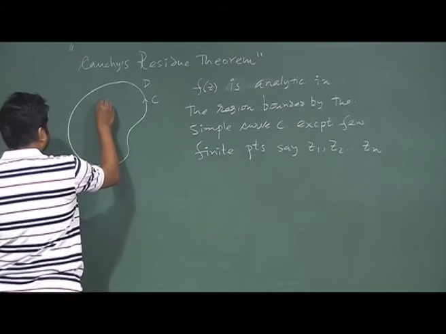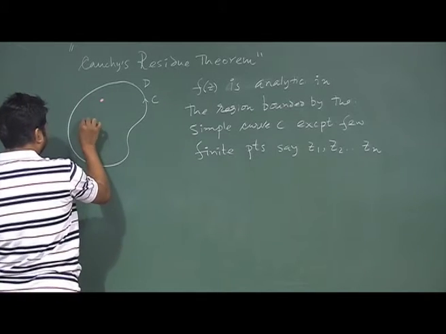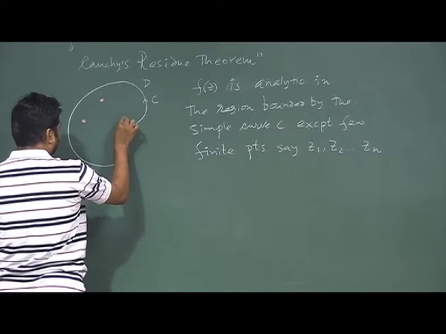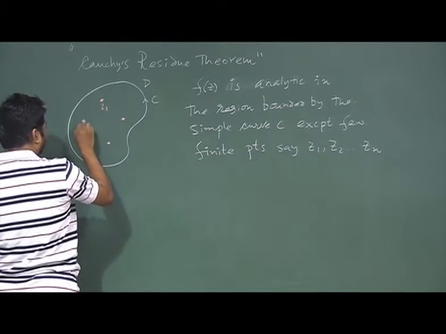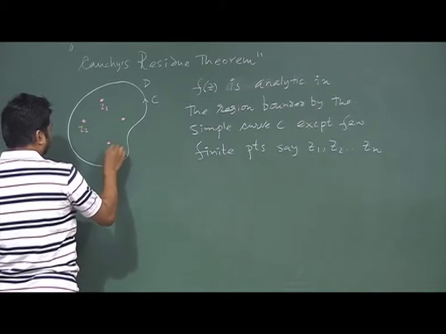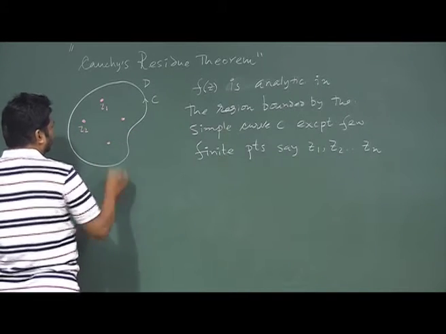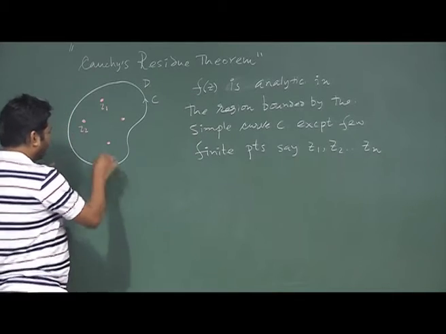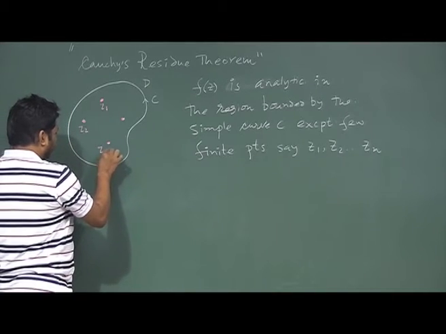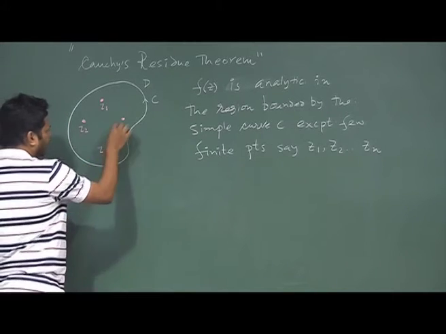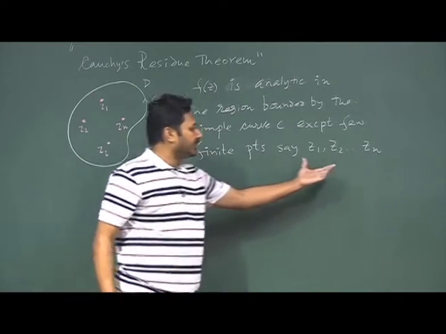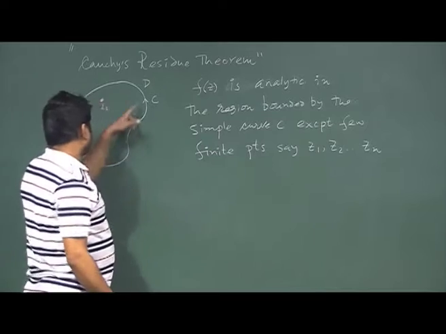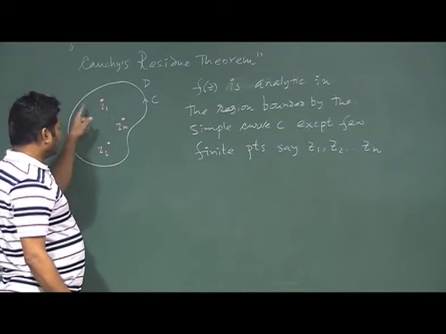There are a few points, I mark them like this here, here, here, here: this is say Z1, Z2 and so on, a general point Zi, and Zn. There are n points where the function fails to be analytic.